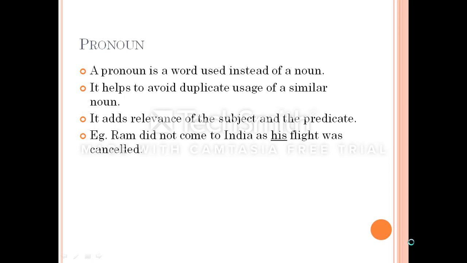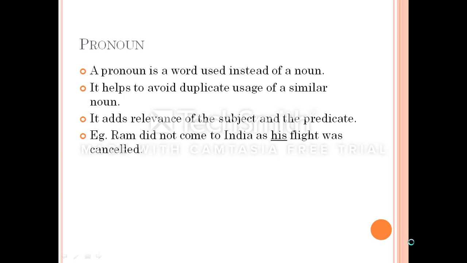Now, we come to another part of this section which is called as the pronoun. So in a sentence, generally what we do is that we write the name or the common noun or the proper noun first in the initial part of the sentence, and then whenever we are referring to that particular subject, we will always use a pronoun.